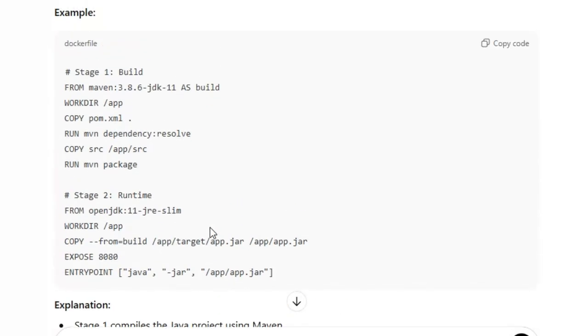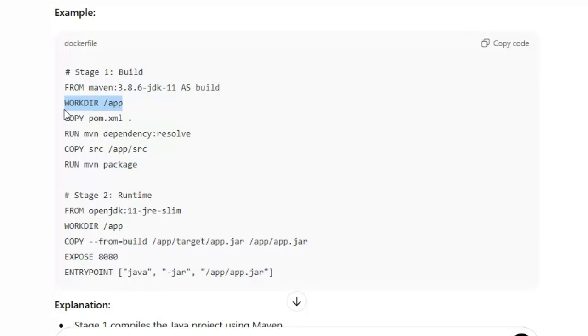Here, this is the JDK. If you are using a Java application, you have to mention the JDK version and the Maven version to build. This is the working directory.